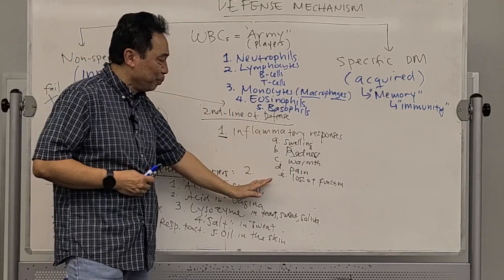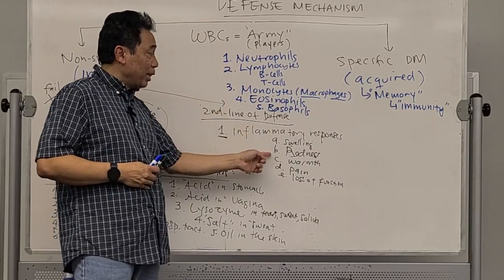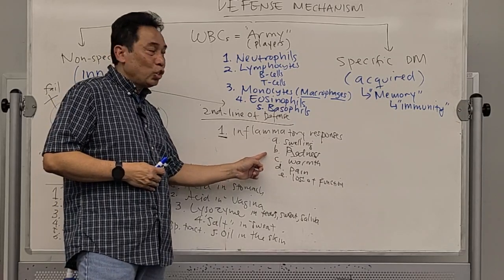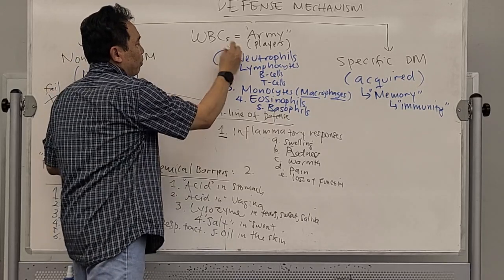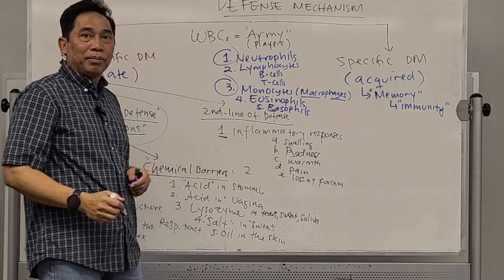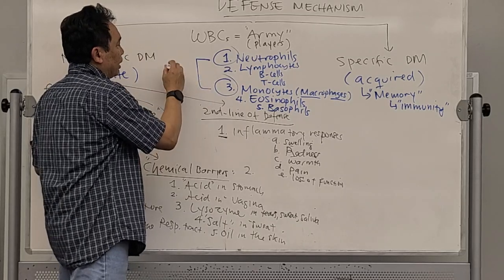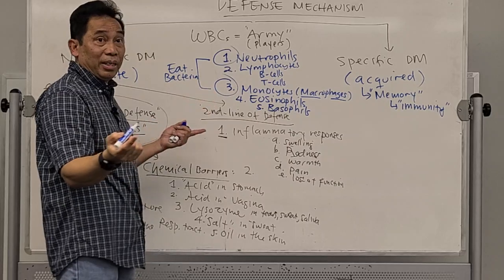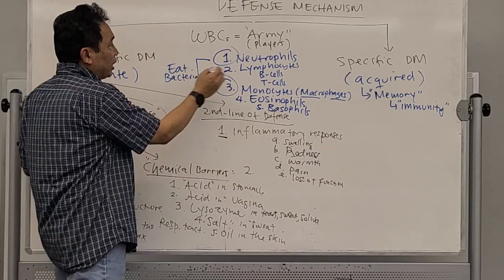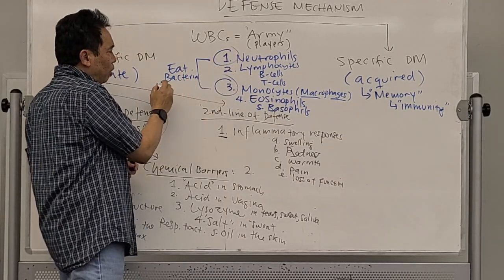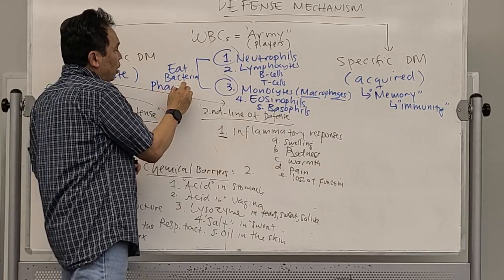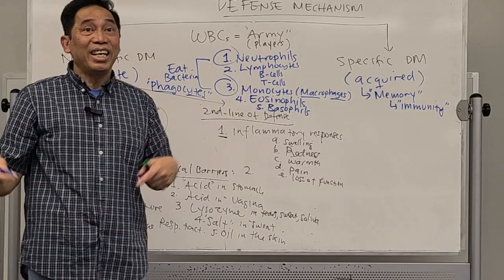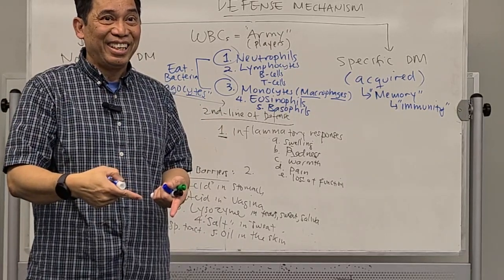Now we go back here. It will be carried by the blood into this inflammatory area, into the damaged area. Okay, 2 of them, especially neutrophil and monocyte, have the ability to eat bacteria. Remember, they fight bacteria, right? These 2 types of white blood cell are also known as phagocyte. Phago means eat, cyte means cell. Cell that eats bacteria. Okay?